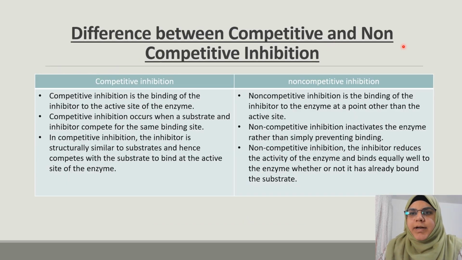Difference between competitive and non-competitive inhibition. Here are some differences. First is competitive inhibition is the binding of the inhibitor to the active site of the enzyme. This is very common. Non-competitive inhibition is the binding of the inhibitor to the enzyme at a point other than the active site. Okay. Competitive inhibition occurs when a substrate and inhibitor compete for the same binding site.